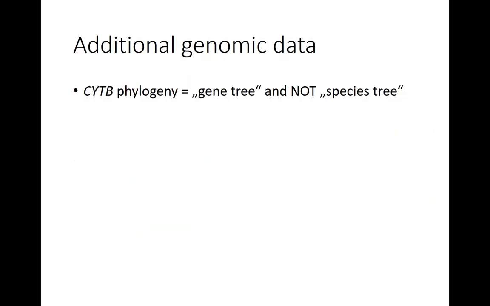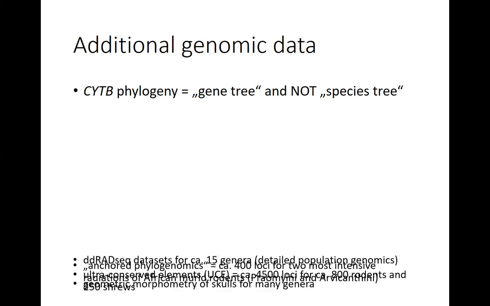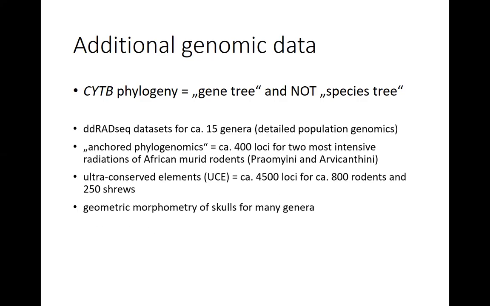For most of this material, we use cytochrome B as the primary barcoding marker, and because everyone knows that cytochrome B can also provide biased information, we use other markers for particular groups.